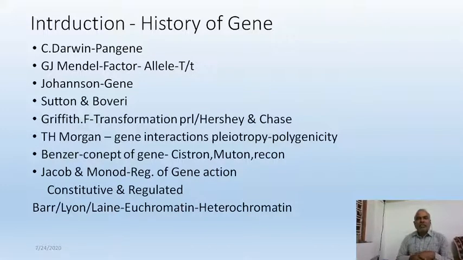Okay, T.H. Morgan did a lot of work on genetics. He discovered so many principles that Mendel could not discover. So we need to mention the role of T.H. Morgan also whenever the point of genetic discussion comes. Benzer has given a concept that a gene has small portions.